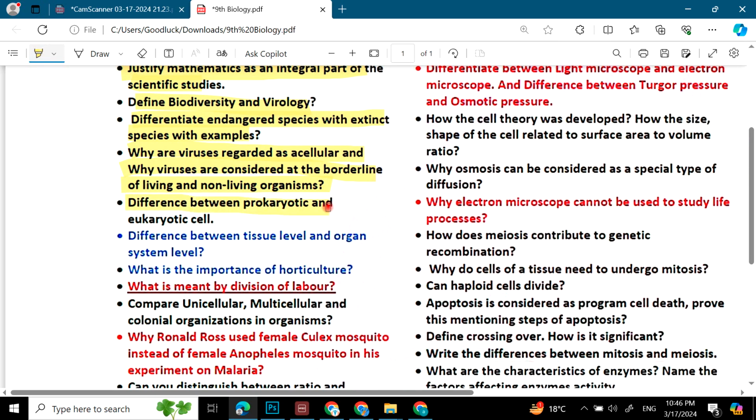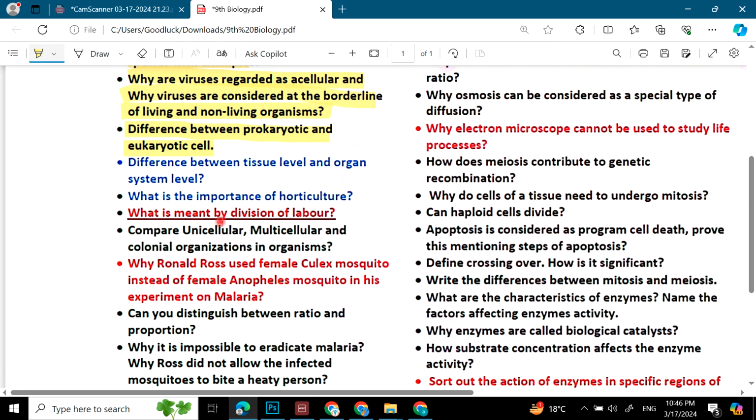Define prokaryotic and eukaryotic cell. Differentiate between tissue level and organ system level. What is the importance of horticulture? What is meant by division of labor? Compare unicellular, multicellular, colonial organization in organisms.